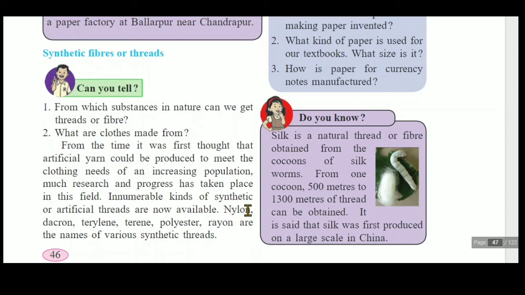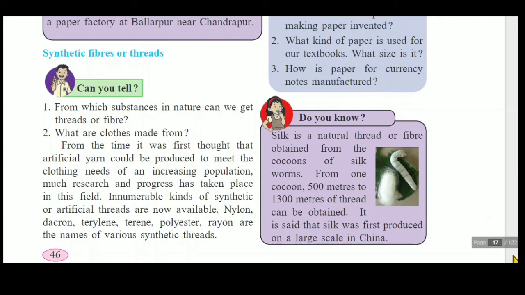Nylon fibers. आप मम्मी को पूछ सकते हो. नायलॉन की जो रस्सी होती है वो हम कपड़े सुखाने के लिए भी यूज़ करते हैं. After that dacron, terylene, terene, polyester. सो ये जो है these all are the types of the synthetic threads, and these are the names of the synthetic threads. Okay, we know that silk, it is a